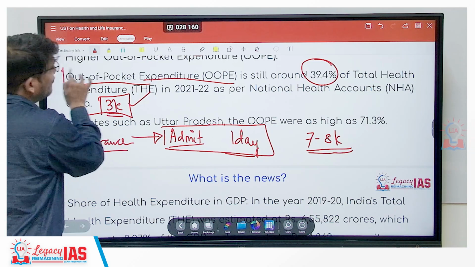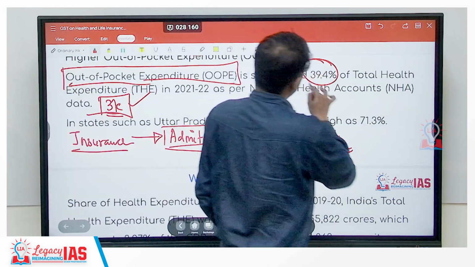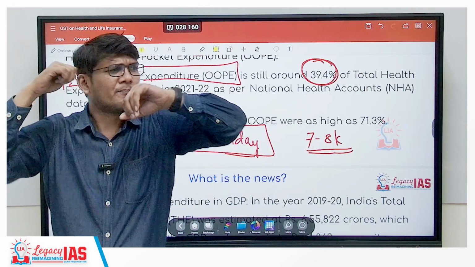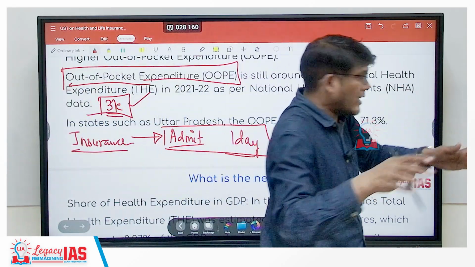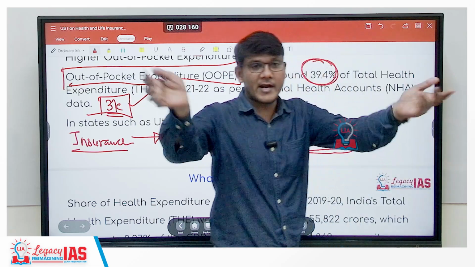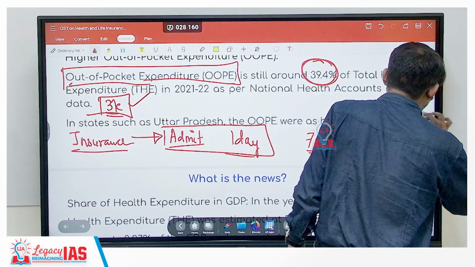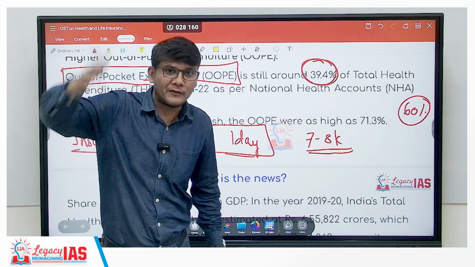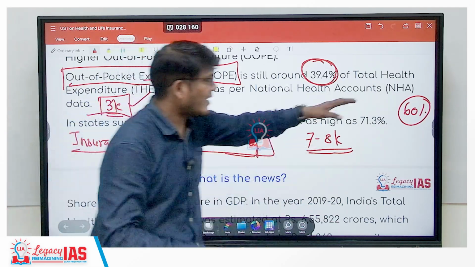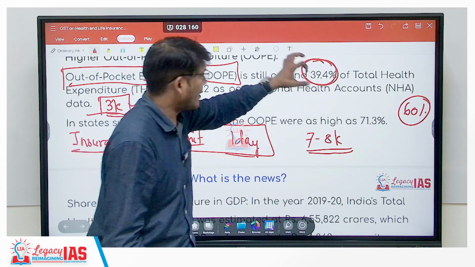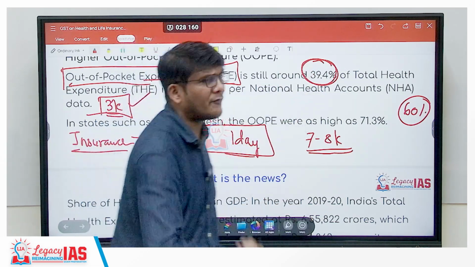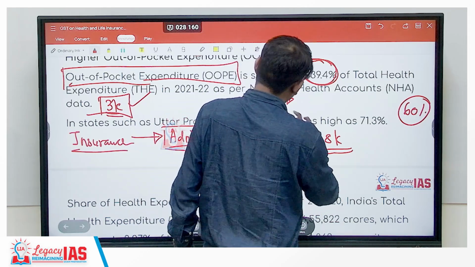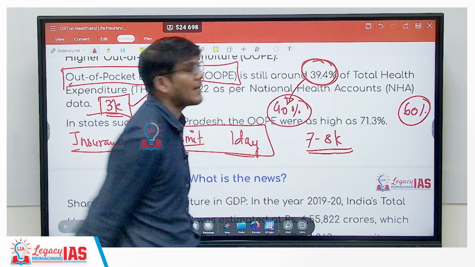So out of pocket expenditure in India is still high, which is close to 40%. So all the expenditure that is happening on big operations, transplants, and all people getting admitted amounts for just 60%. Of course, this is more than 50, but still, imagine operations of 10 lakh, 50 lakh, 70 lakh rupees, still it amounts to this because the number would be less. But here, you're getting it checked, 500, 600 rupees, 1000 rupees per visit, all that is amounting to 40%. So this is still quite a high number.